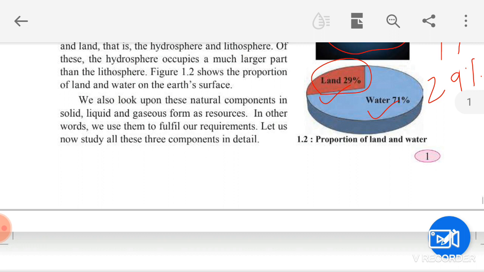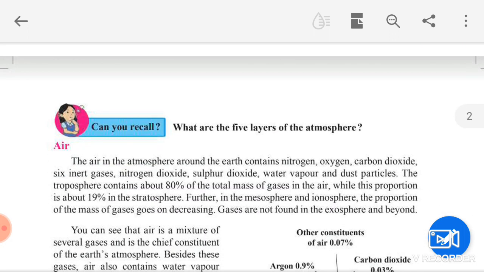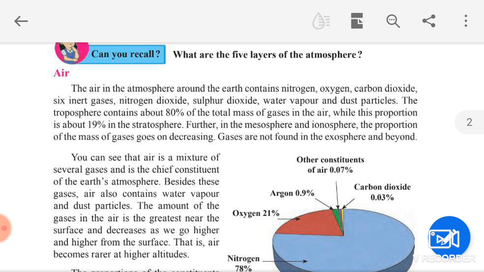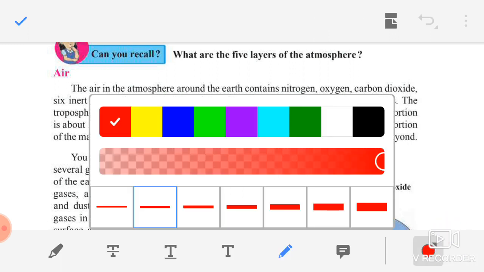So let us now study all these three components in detail. Children, what are the five layers of atmosphere? Children, before starting with the five layers of atmosphere, we have to study what is air first.